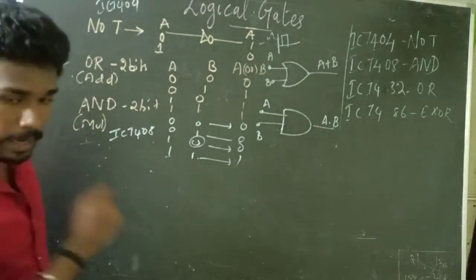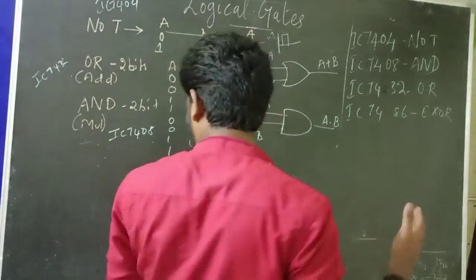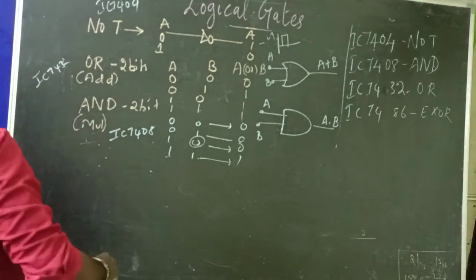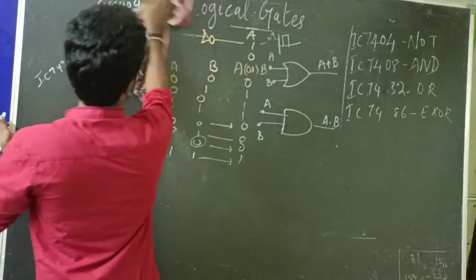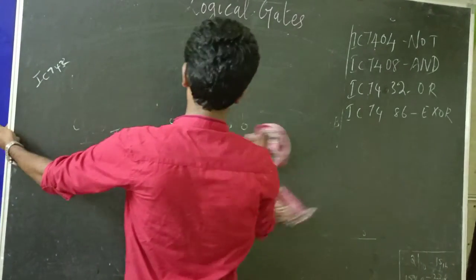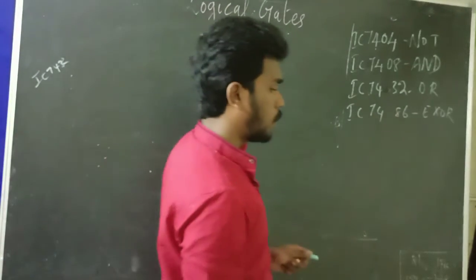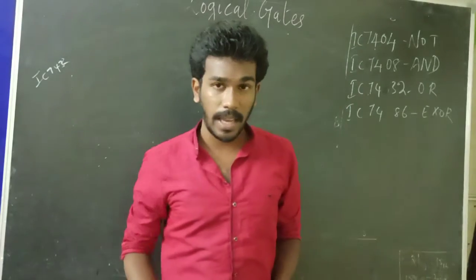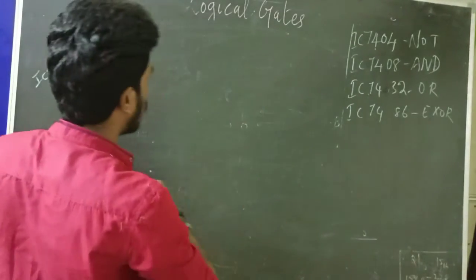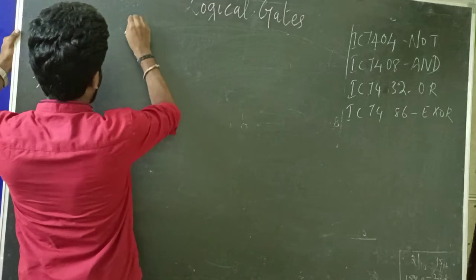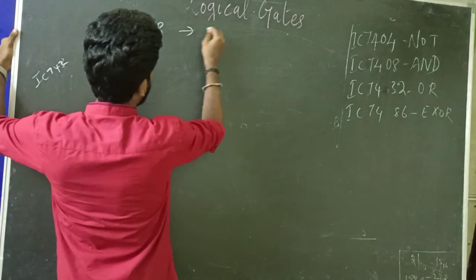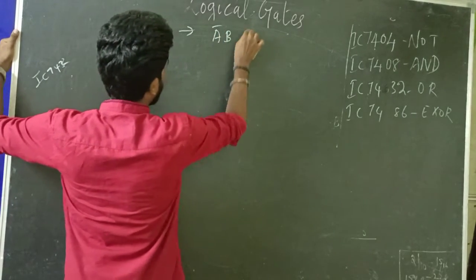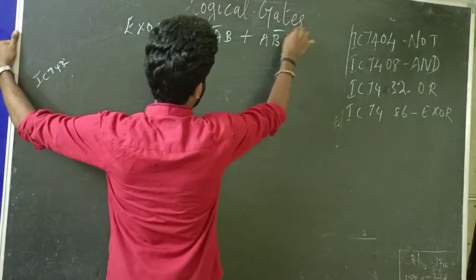Now, let me discuss the XOR operation. XOR and XNOR are the most important logics. Again, in my next video, I will explain the universal gates. And before that, understand the XOR and XNOR. So, the logic for XOR is A bar B plus A B bar.